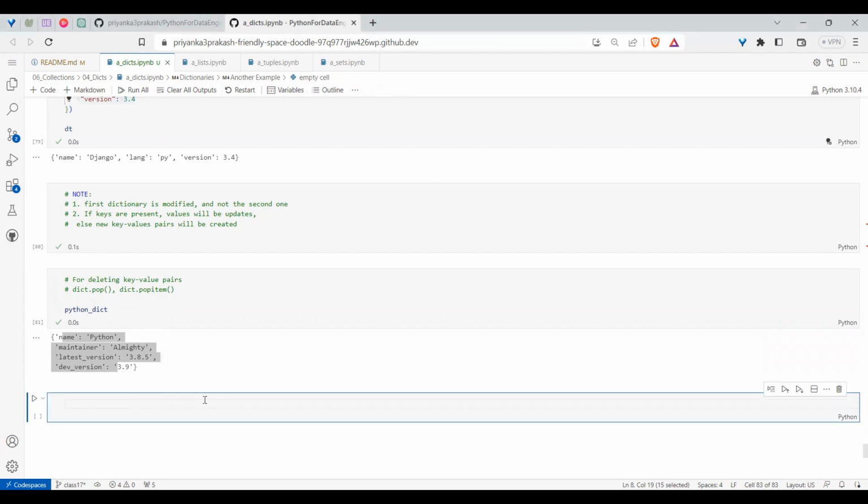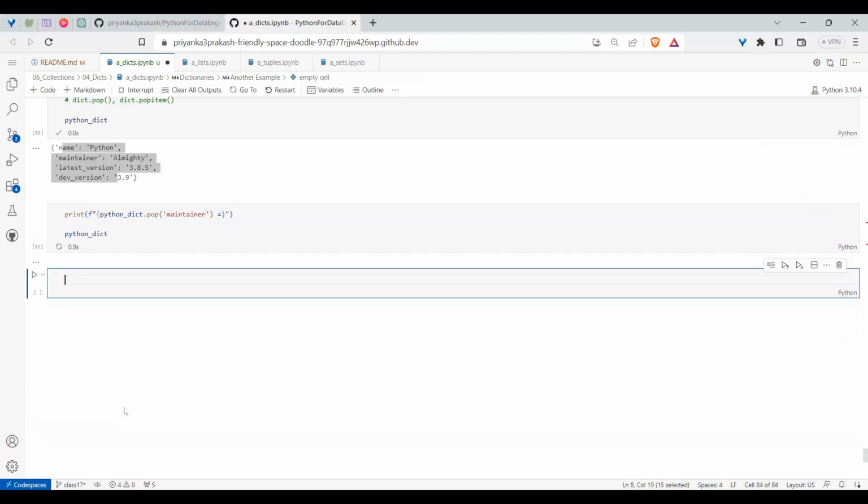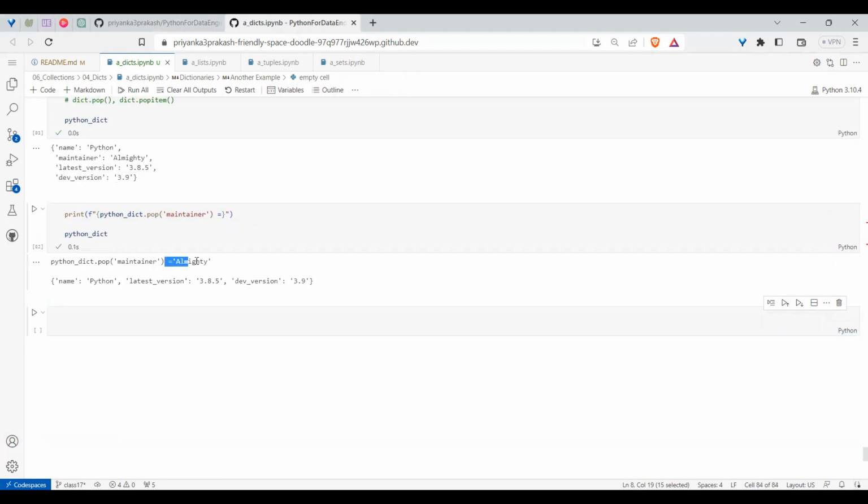So pop is an operation, and during the operation it will also give a value. And after that, if I ask what the value is, you can see it got the maintainer. And after that, if I ask what the dictionary is, did you see that this key was deleted?